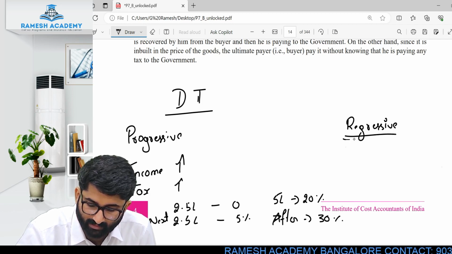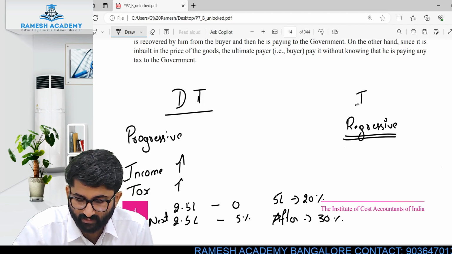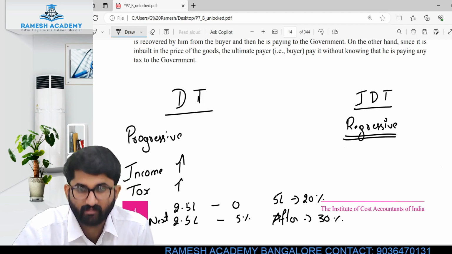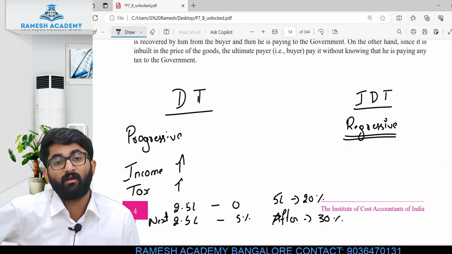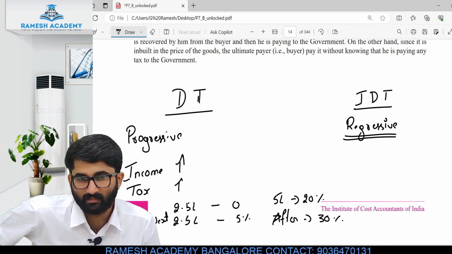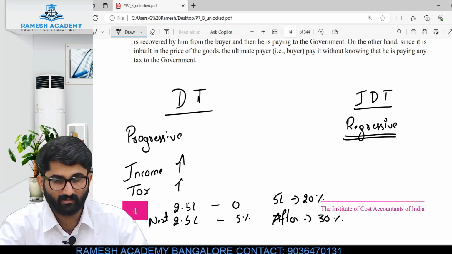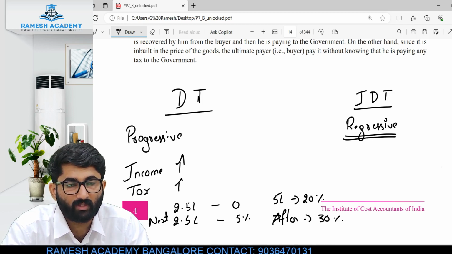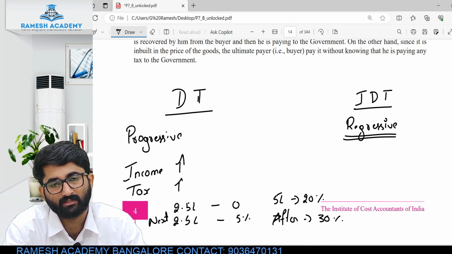Progressive and regressive. So this is indirect tax, IDT. That doesn't mean that you are not required to pay any taxes. You have to pay taxes no matter what.